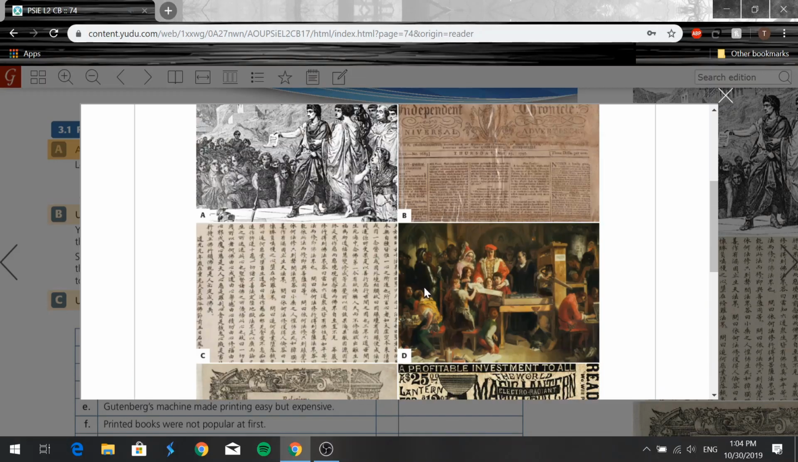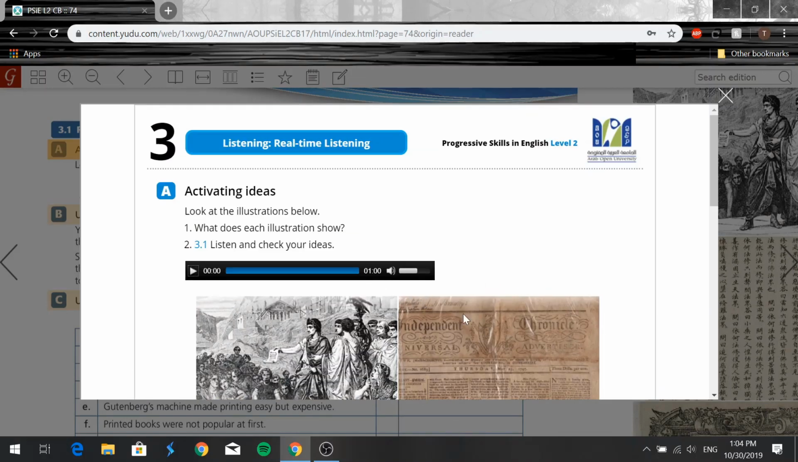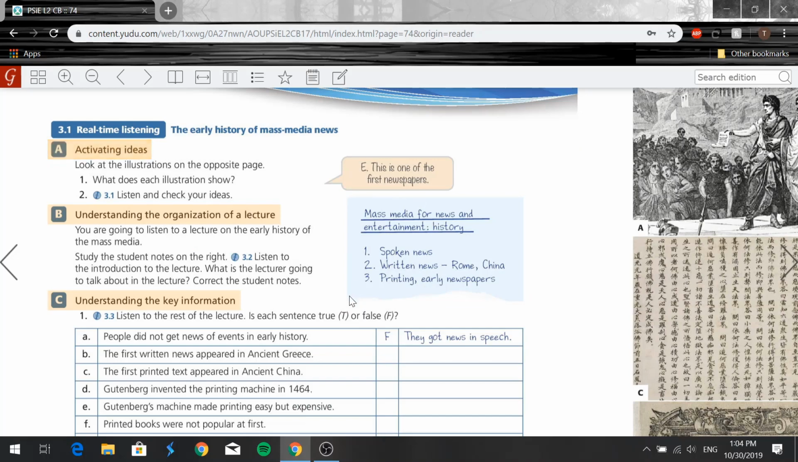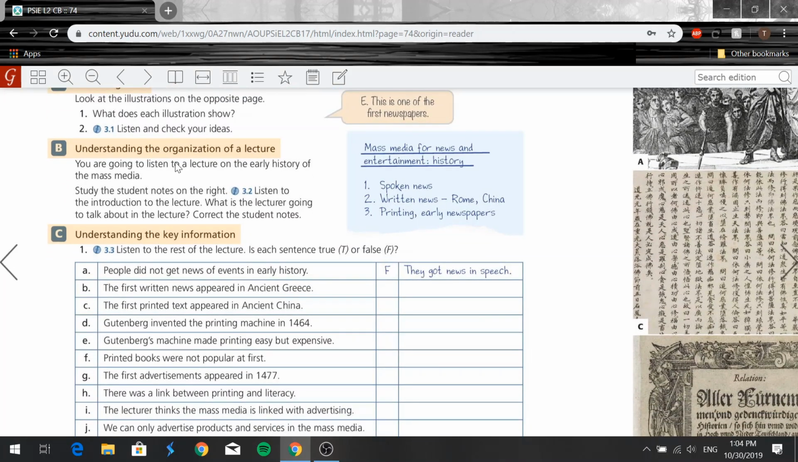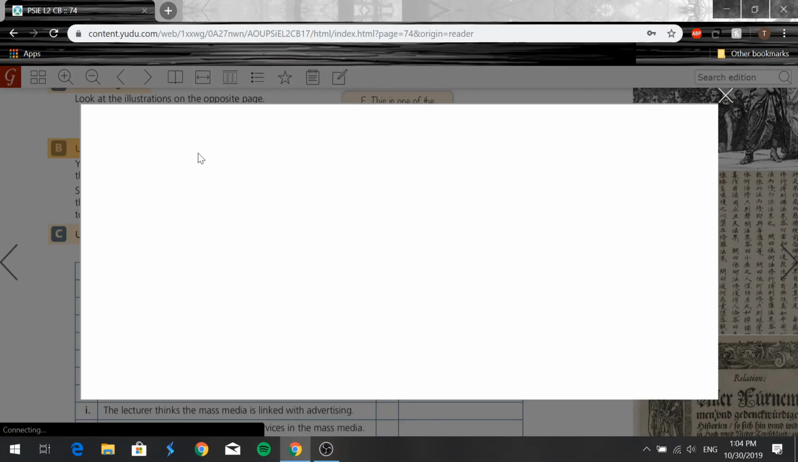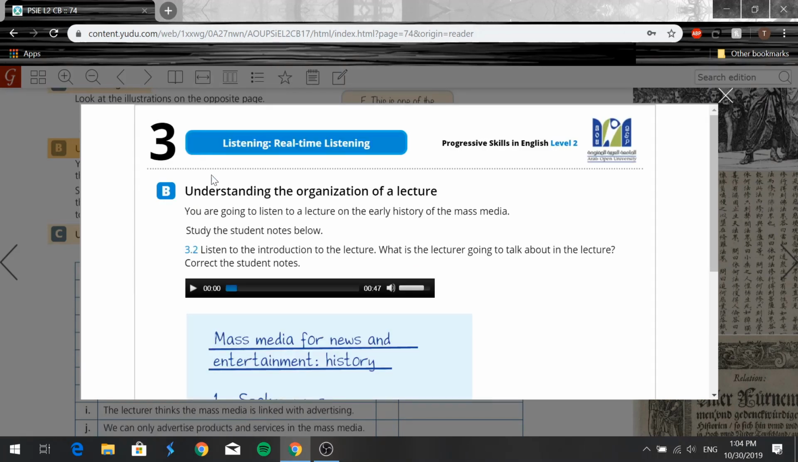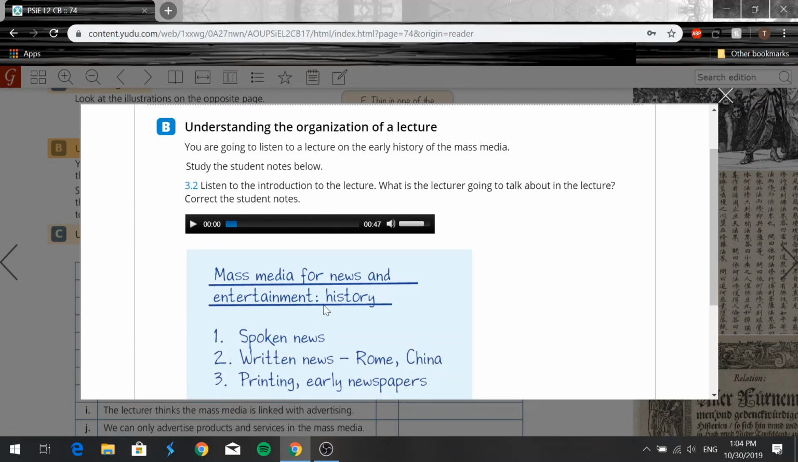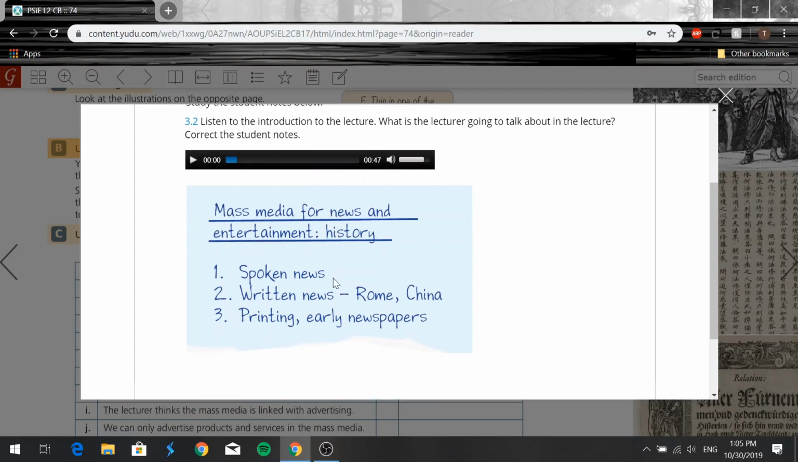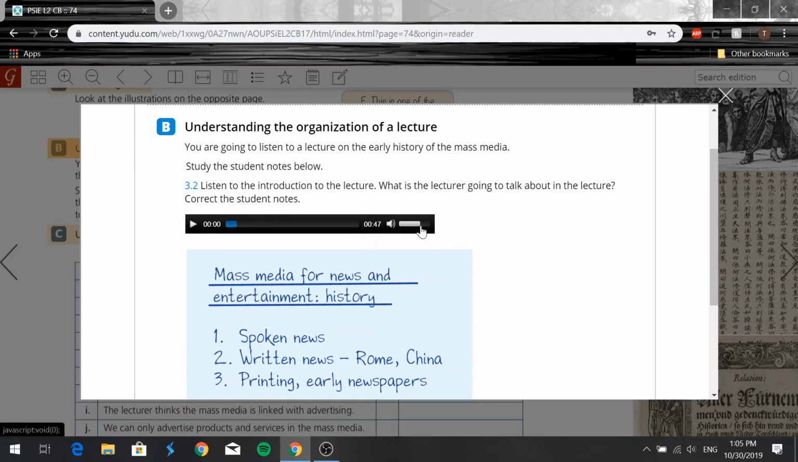Alright, so now that we got that out of the way, these were the different illustrations. Now let's move on to Exercise B, Understanding the Organization of a Lecture. So here, you're going to listen to a lecture on the early history of the mass media, right? We have some notes here, and we're going to be listening to an introduction to the lecture itself. I want you guys to answer, what is the lecturer going to talk about in the lecture, and see if we have to correct any student notes here. Okay, so here, have a listen. Track 3.2.